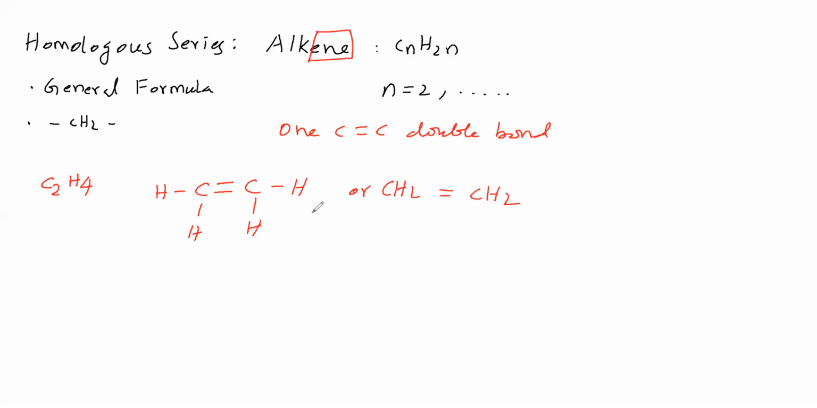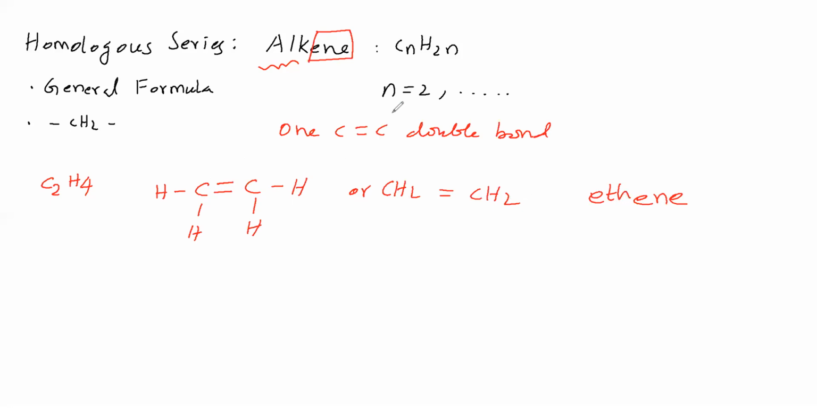For the IUPAC name, this compound is having 2 carbons. 2 carbons means the alk word is eth. Carbon-carbon double bond is present, therefore the primary suffix is ene. Why did we say primary suffix ene? Because a carbon-carbon double bond is present. So this compound name we have to say as ethene.